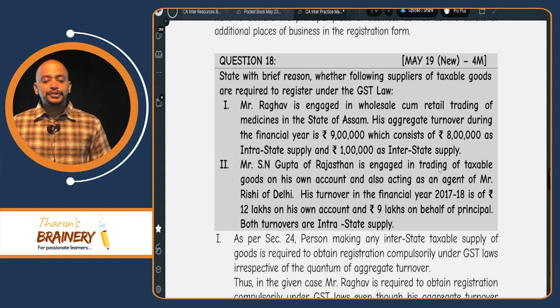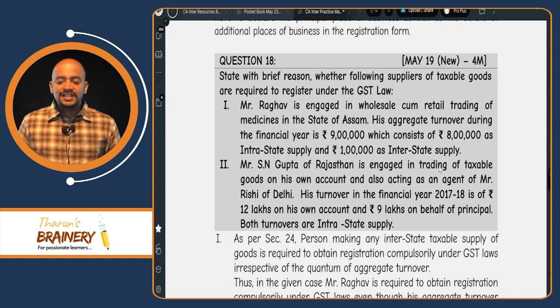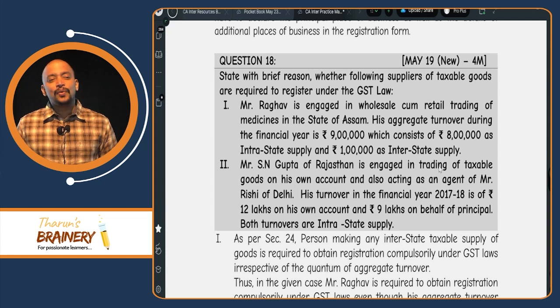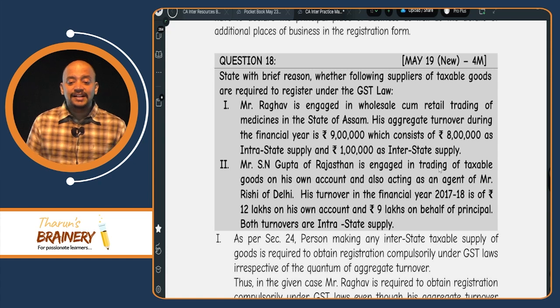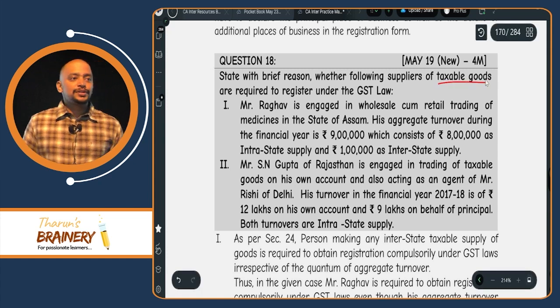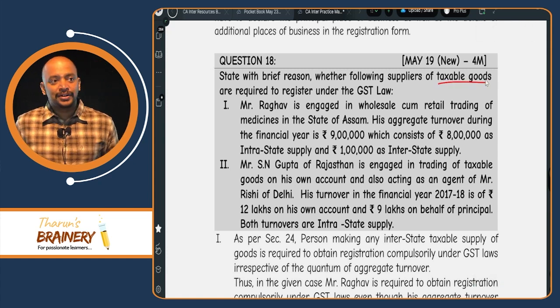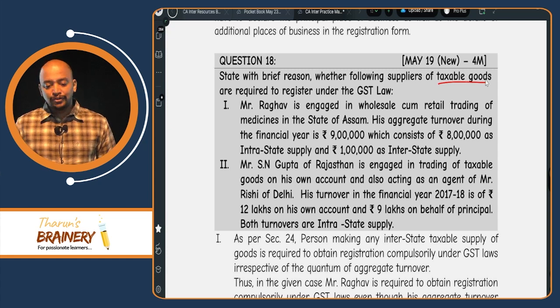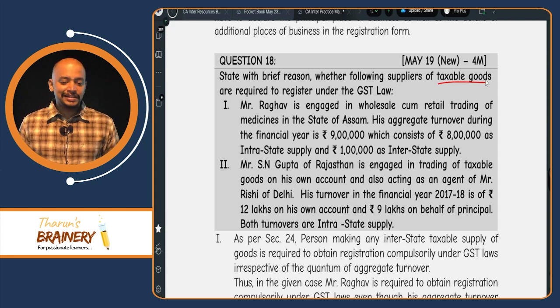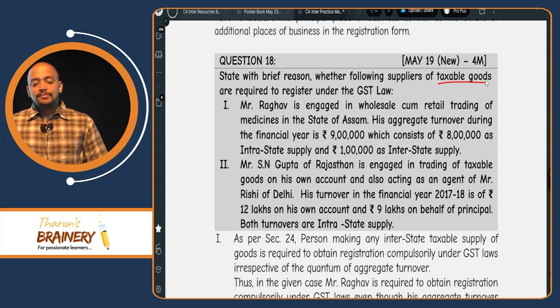His aggregate turnover during the financial year is 9 lakhs, which consists of 8 lakhs as intra and 1 lakh as inter. So they are making interstate supply of taxable goods. So they are compulsorily required to get registered under section 24, even though they have not exceeded their threshold limit.